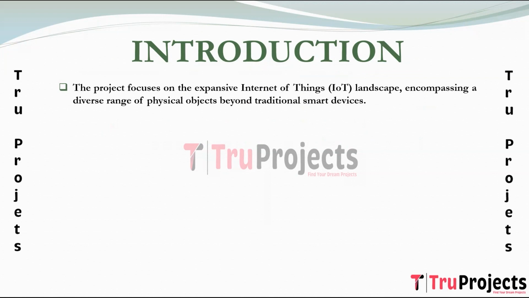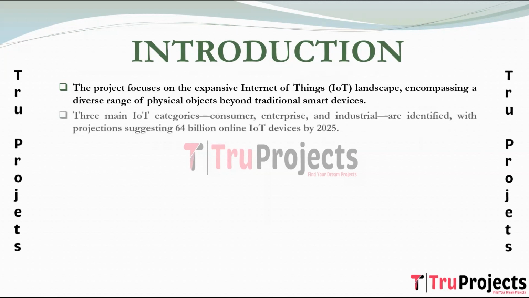These IoT devices, ranging from small household appliances to larger industrial equipment, transmit valuable sensor data to users, corporations, and various stakeholders. The IoT ecosystem is categorized into three main sectors, which is consumer, enterprise, and industrial. Consumers select devices based on specifications, conditions, and prices, and Margaret Lee's projections suggest a proliferation of 64 billion IoT devices online by 2025.